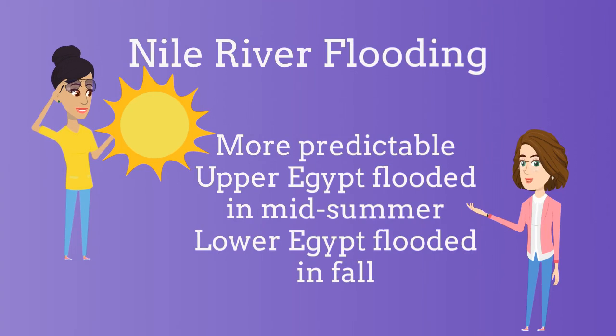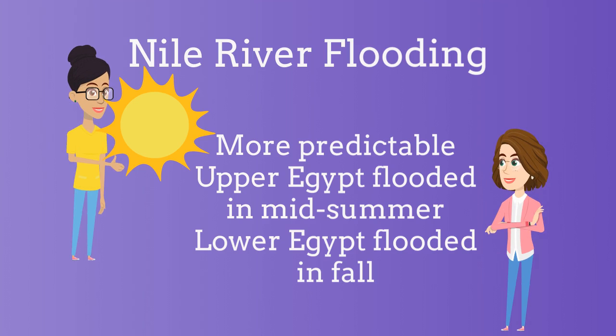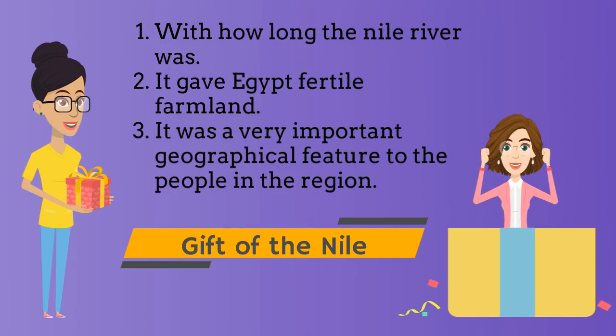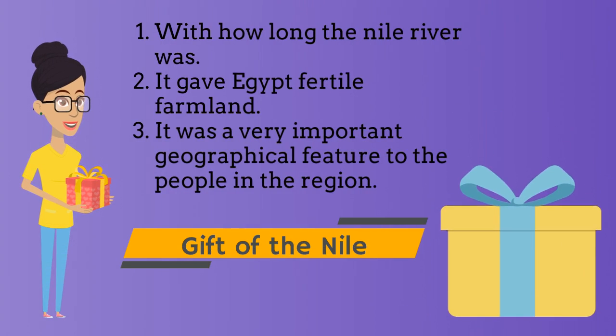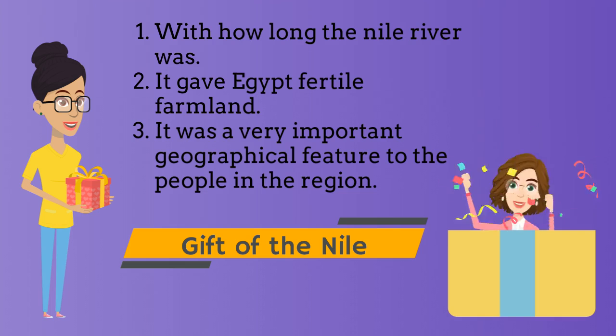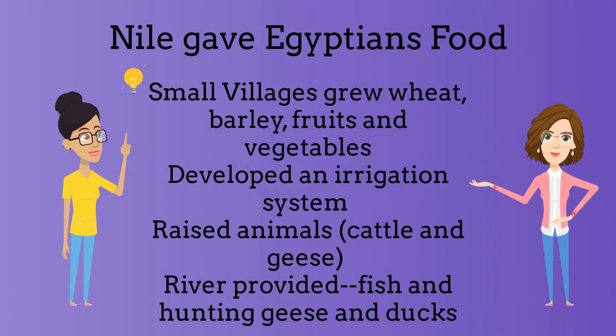When the Nile River flooded, it was way more predictable than in Mesopotamia. Upper Egypt flooded in midsummer, Lower Egypt flooded in the fall. Because of how long the Nile River was, giving the farmers fertile soil to plant their crops in, it was given the name Gift of the Nile. The Nile River gave Egyptians food, being able to grow wheat and barley, develop an irrigation system, raise animals, and fish.